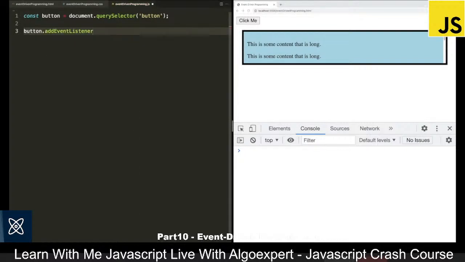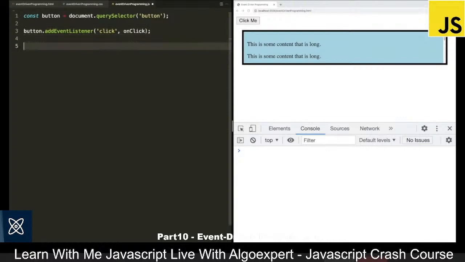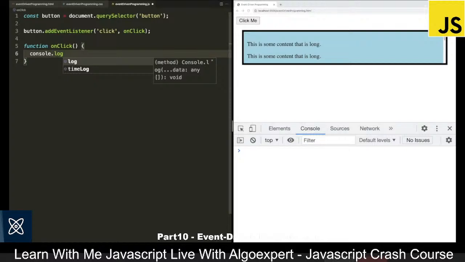This is a function that is on the element, and inside of this we say what event to listen to, for example, the click event. And then we pass a callback function. So when the button is clicked on, I want to call the onClick function, and I will define the onClick function down here. So we can say onClick, and for now, let's simply say console.log you clicked the button.